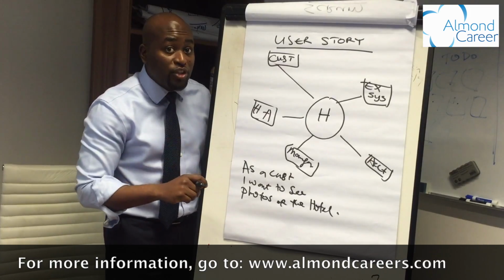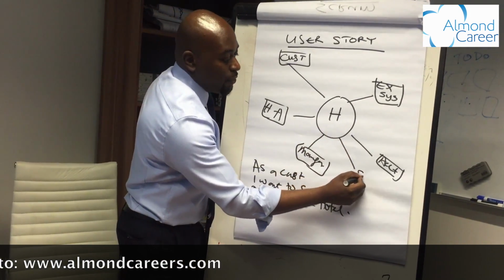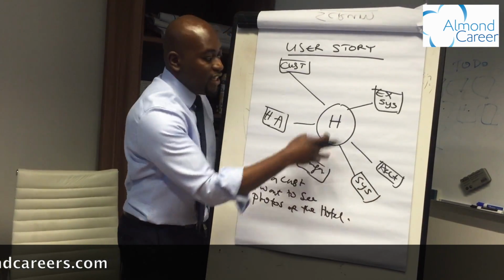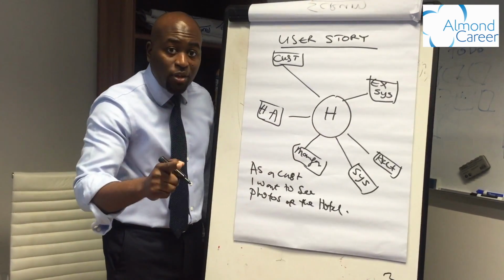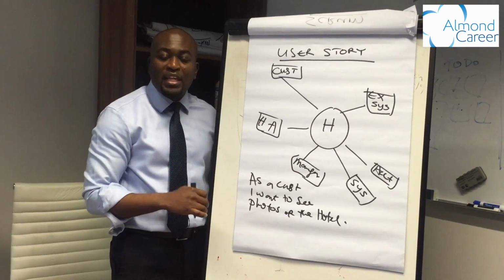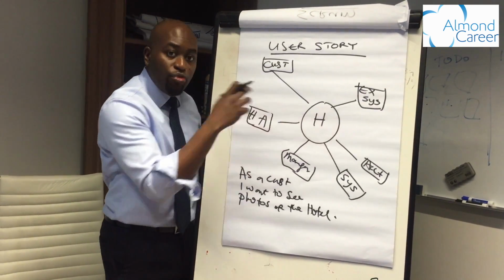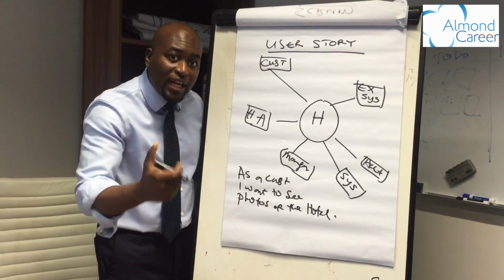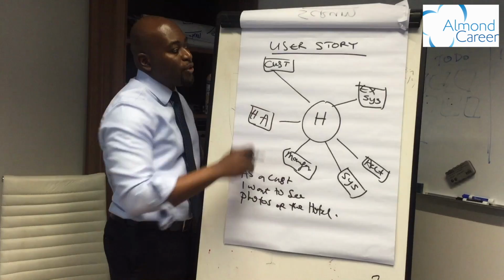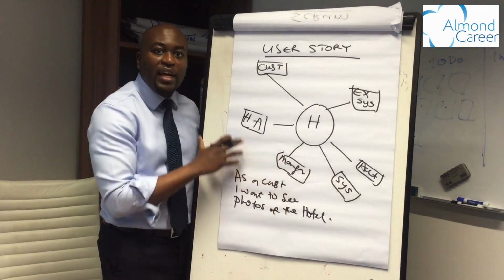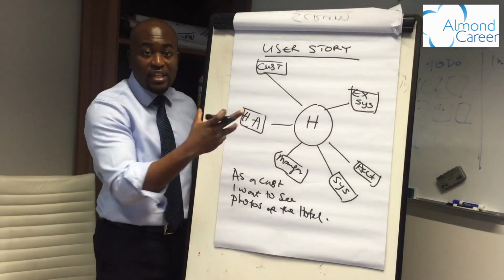Now, one other very important thing about user stories is that we also have user stories from the system's perspective. So the application itself, for example, as a system, I need to send an email whenever a new booking is done. As a system, I need to maybe calculate some figures. So the system has its own requirements that will be triggered on its own if a certain activity takes place. So user stories are very important because they can help you clarify what the user requirements are from the individual stakeholder that will be using that system.